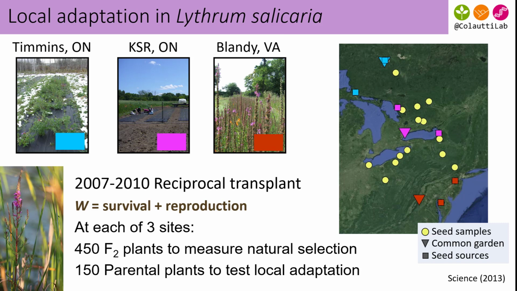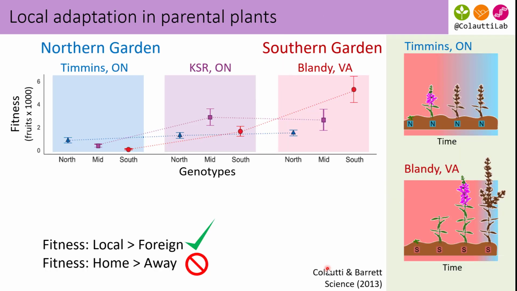So we did a reciprocal transplant experiment running over 4 years. We measured selection on an F2 segregating population, as well as testing local adaptation of the parental genotypes. This is the result, and it's very consistent with what we saw in the meta-analysis. If you compare the local versus foreign genotypes.